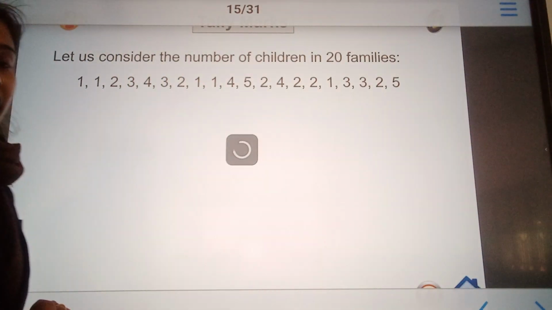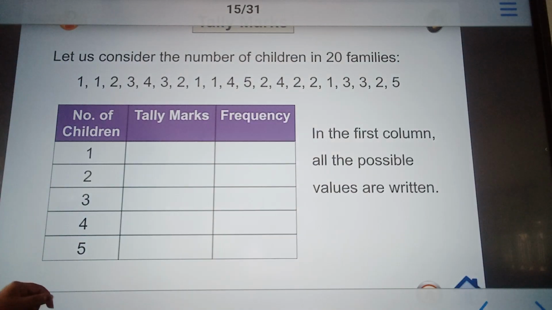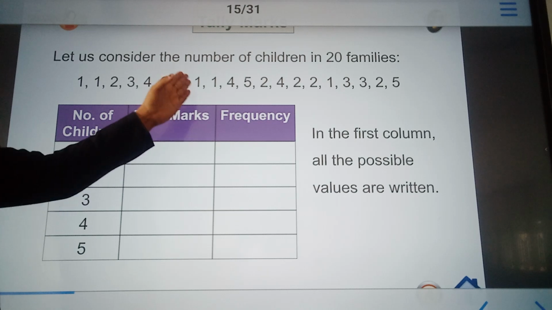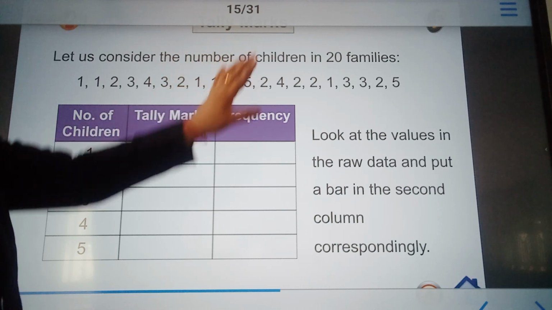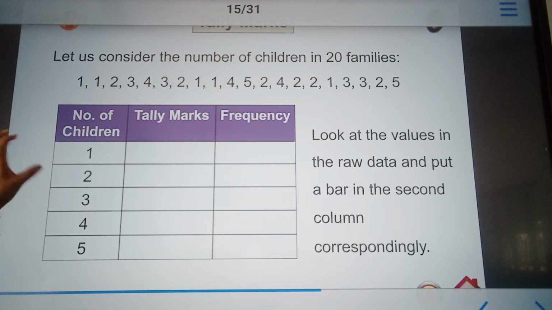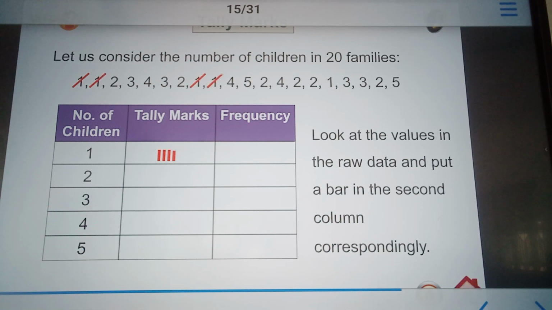Let us consider the number of children in 20 families. So this is the given observation. Now what we will do is write this given data or information in the form of a table. So number of children: 1, 2, 3, 4 and 5. Now we will see how many times 1 is occurring, how many times 2, how many times 3, how many times 4 and 5 occur.